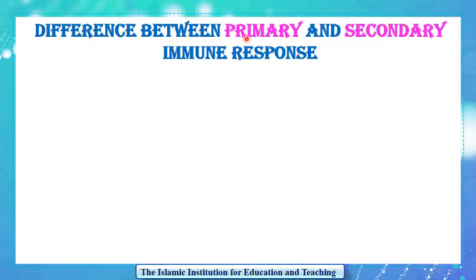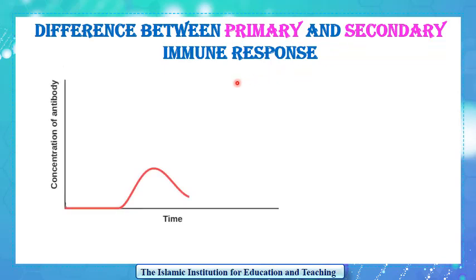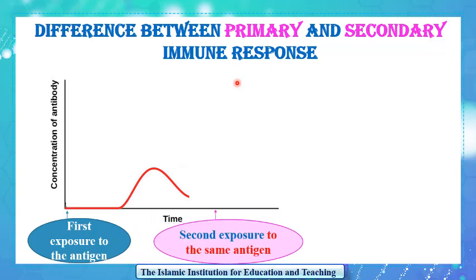What is the difference between a primary and secondary immune response? This graph shows the variation of the concentration of antibodies produced during primary and secondary immune response as a function of time. Upon the first exposure to the antigen, the concentration of antibodies remains 0, which means that antibodies are not produced because the immune system needs several days to recognize the antigen.